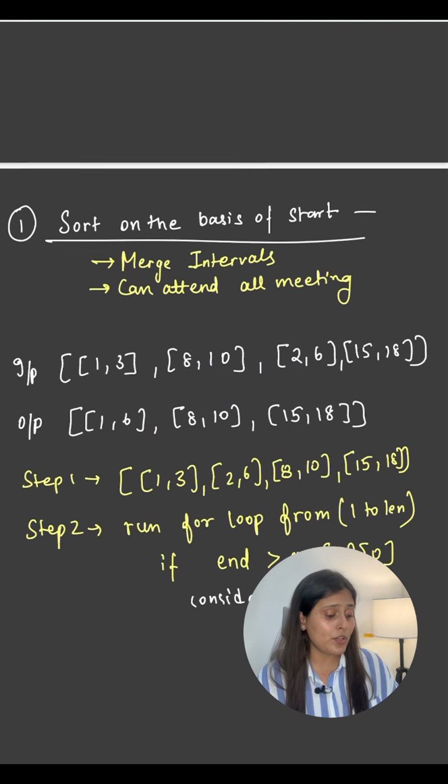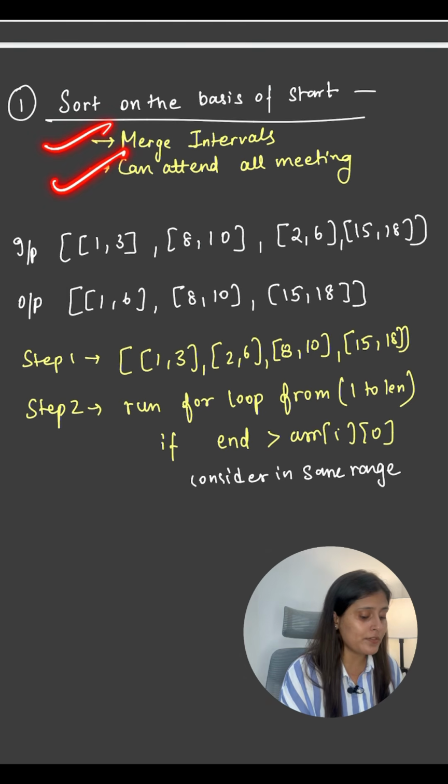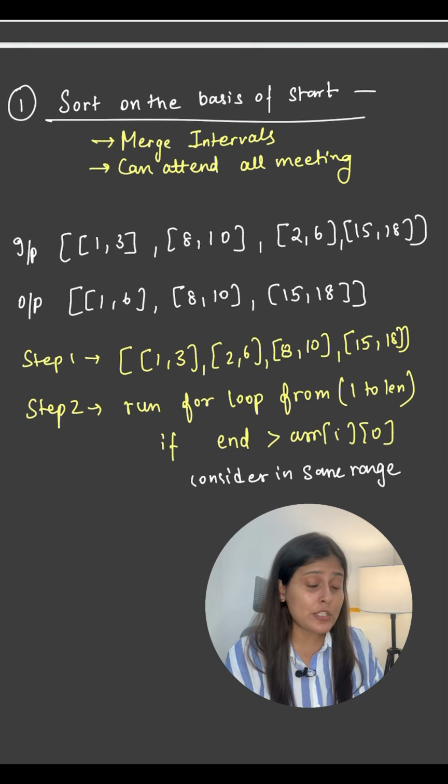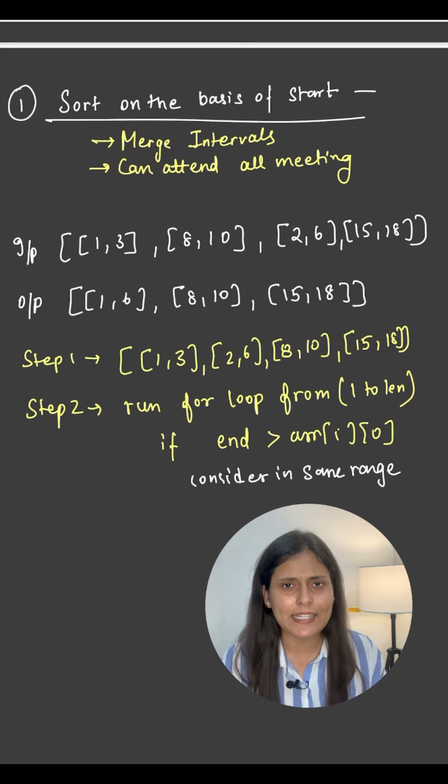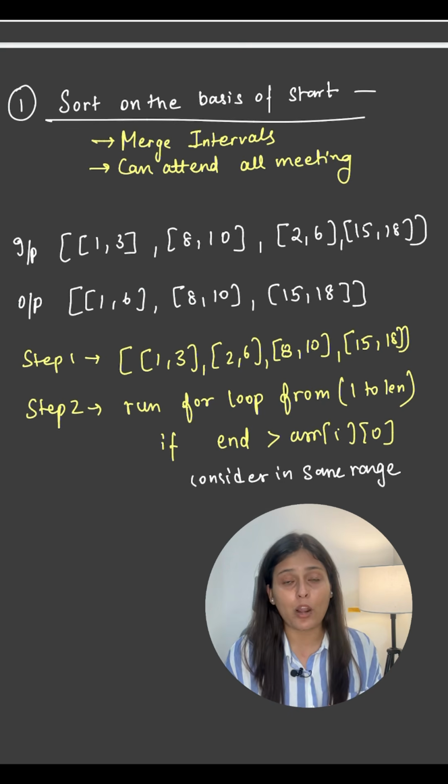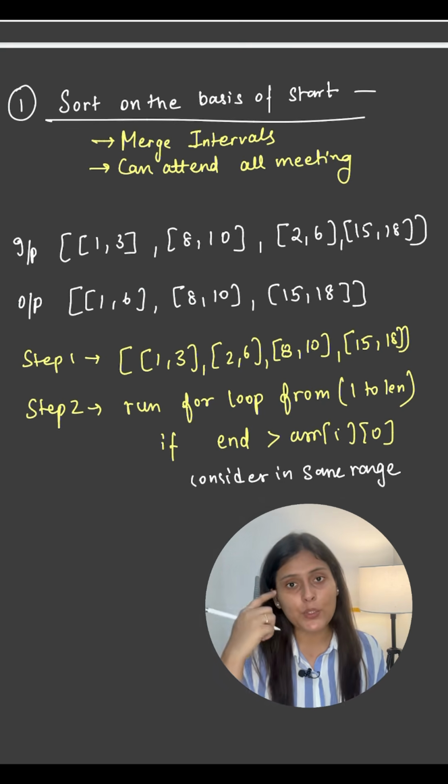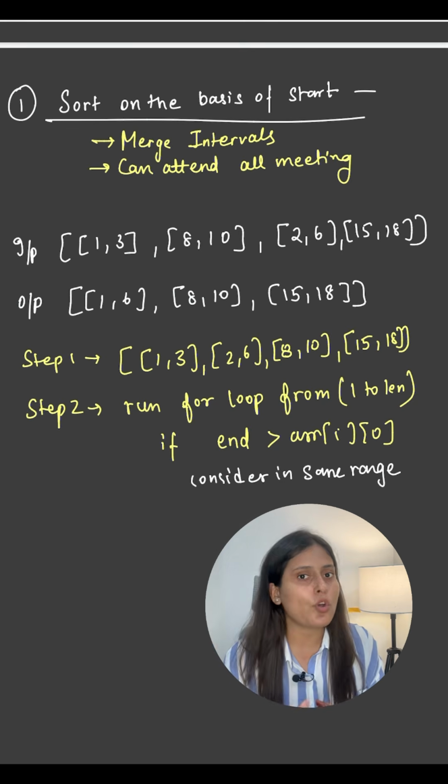The very first pattern includes problems like merge intervals and can attend all meetings. When you solve this problem by sorting according to the starting index, you will find that it is possible to solve, and it is not possible when you sort according to the end index or so on.